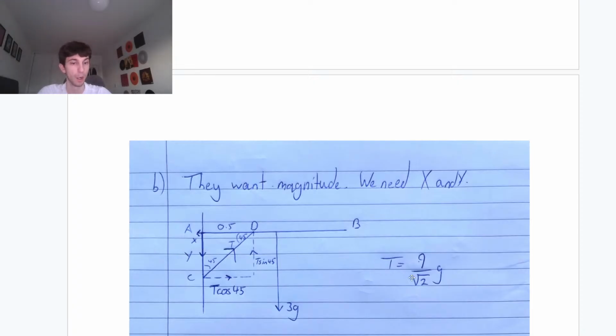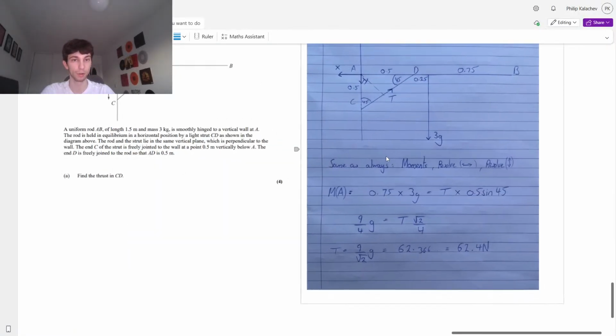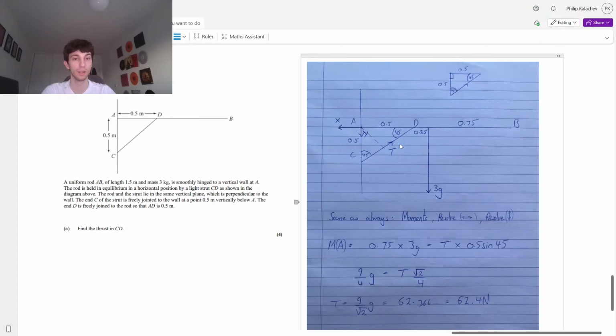So we have our T to be 9 over root 2 g. What do we do in rigid body questions? The same thing all the time. Now that we've done the hard bit, horizontal and vertical, guys. We know we're going to split our T force into the horizontal and vertical components. This is where it matters about horizontal and vertical. So now we care about that.